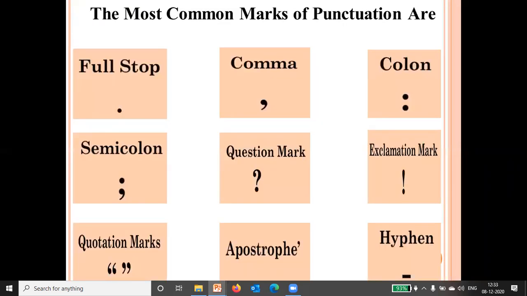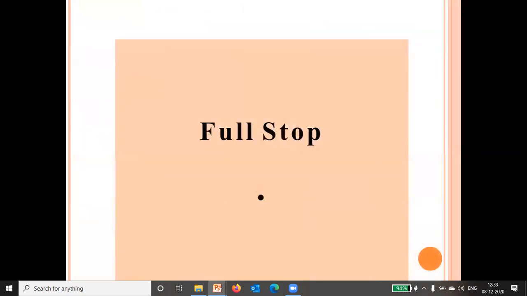Now, the most common punctuation marks, as you can see here on the screen, are full stop, comma, colon, semicolon, question mark, exclamation mark, quotation mark, apostrophe, and hyphen. So, first we will study the full stop.